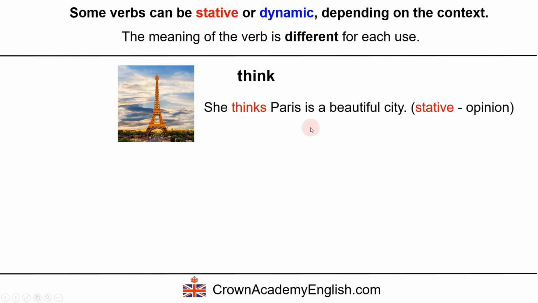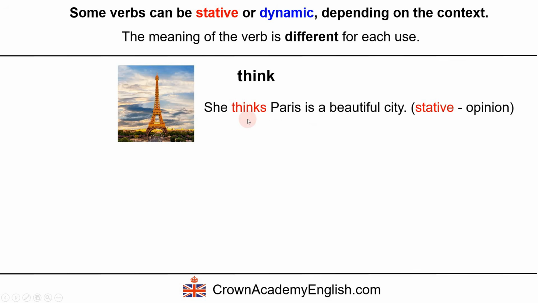She thinks that Paris is a beautiful city. This is a sentence. She thinks Paris is a beautiful city. Here, think is stative. And the meaning of think is we are giving an opinion. It's a similar meaning to believe. She believes that Paris is a beautiful city. She's giving her opinion. Therefore, this is stative.